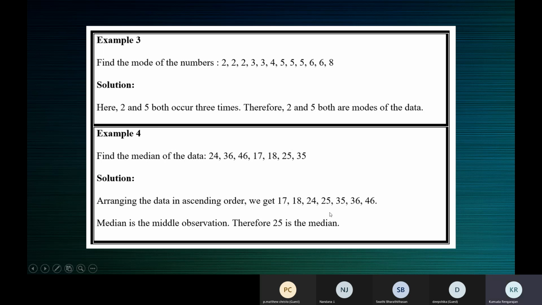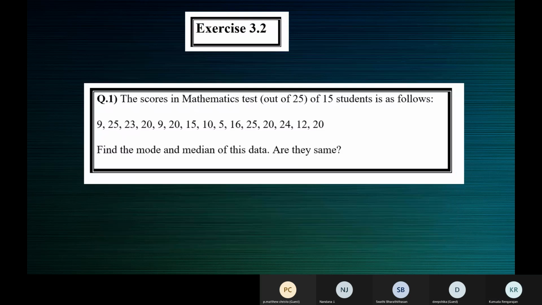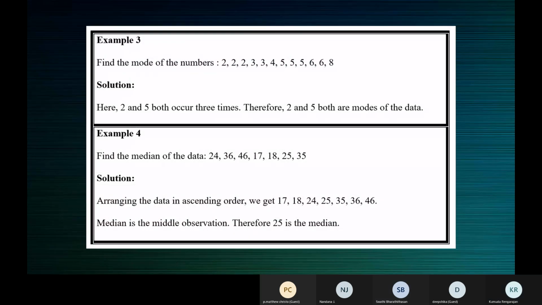So please do the arrangement first, arrange it in the correct order, ascending or descending order, and then find the median. The median is 25 because it's a middlemost observation. Here, because both 2 and 5 occur 3 times, both are the modes of the data. Yes, ma'am. Check the answer. If you have not finished, take a screenshot.